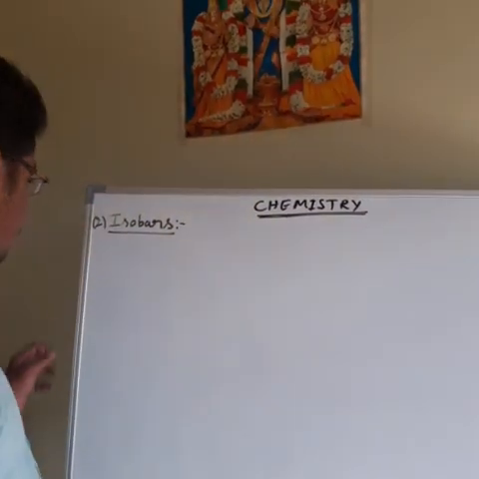Good morning, students. Last class you completed the atomic number, mass number, and isotopes. The next concept is isobars, isotones, isodiaphers, isostars, and the isoelectronic species concept. Let's see the first concept, isobar.